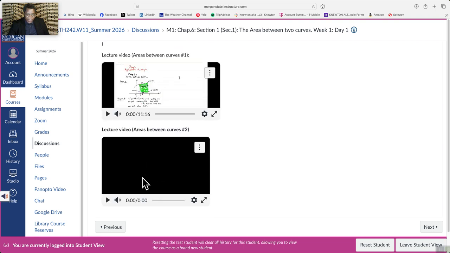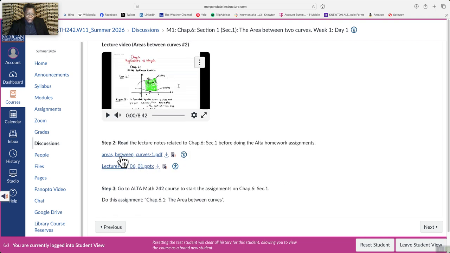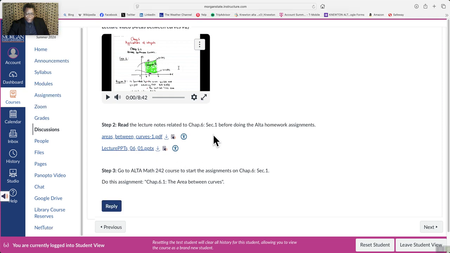Then when you go to step 2, we give you some readings. These are the notes. You can click here and then read the notes. Only after doing these two steps can you go back to your assignments and start doing them.